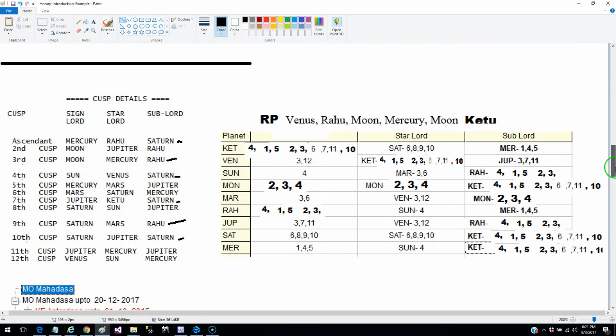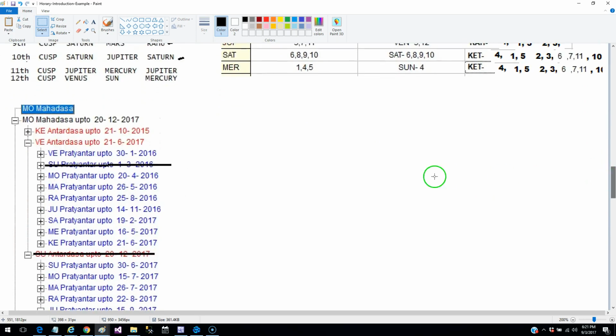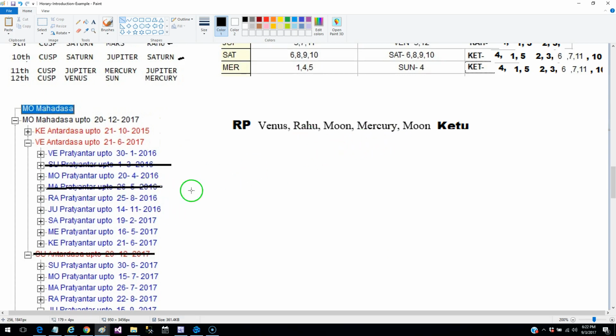Let me write these ruling planets here so that you can see it. Moon is a ruling planet, so we have retained Moon. Mars is not a ruling planet, so we have removed Mars. Rahu is a ruling planet, so let's retain Rahu. Jupiter is not a ruling planet. Saturn is not a ruling planet. So finally you end up with Venus, Moon, Rahu, Mercury and Ketu.